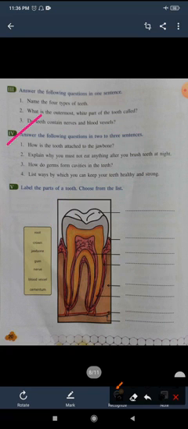Answer the following question in 2 or 3 sentences. So, how is the tooth attached to the jawbone? Listen carefully. The root of the tooth is attached to the jawbone. Okay. The cementum is a bone-like substance and it fixes each tooth firmly to the jawbone. Okay. So this is the answer for question number 1. Now the second question is explain why you must not eat anything after you brush teeth at night.